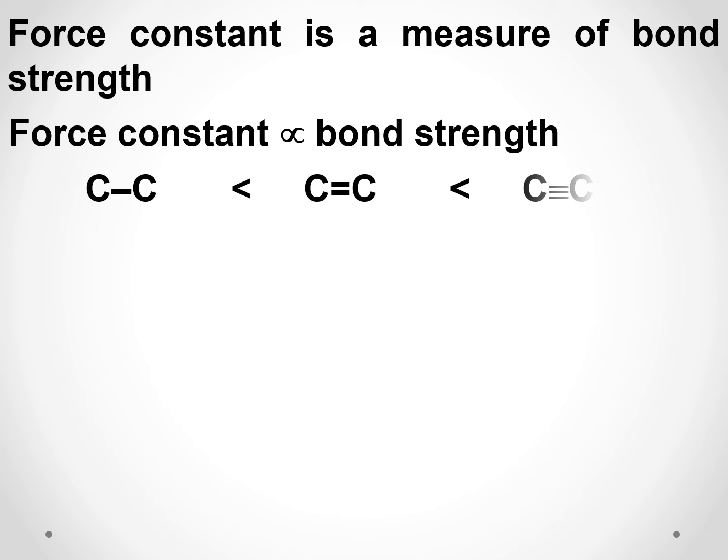So if you take these three bonds, carbon-carbon single bond, double bond and triple bond, then the triple bond is the strongest bond, then you have the double bond, then the single bond. When you compare these three, the triple bond has more strength. So the force constant of the triple bond will be higher.